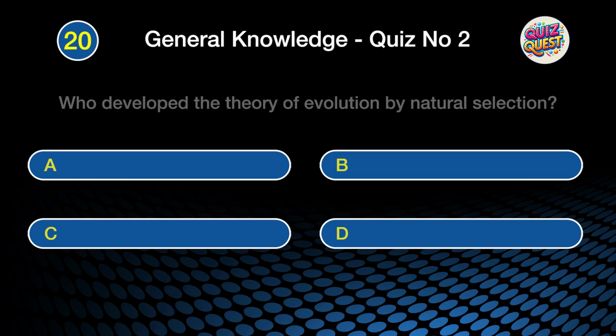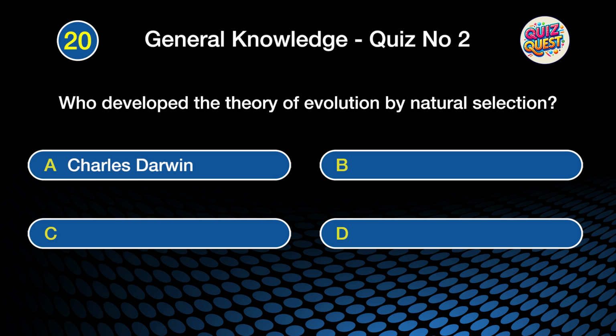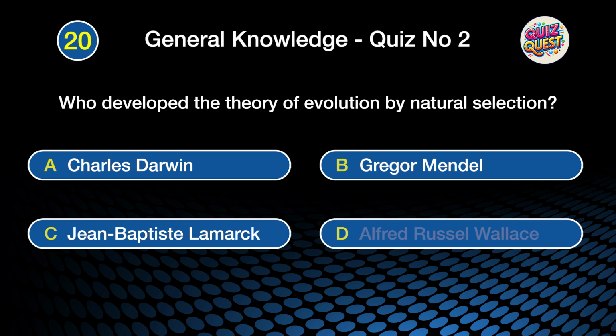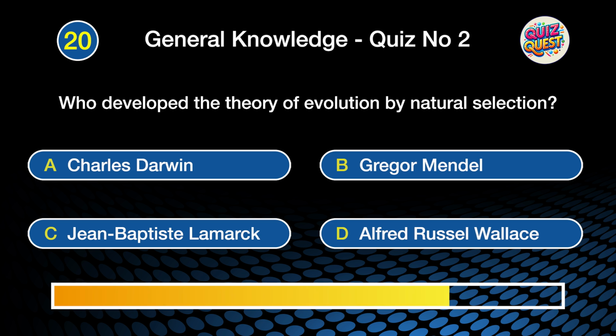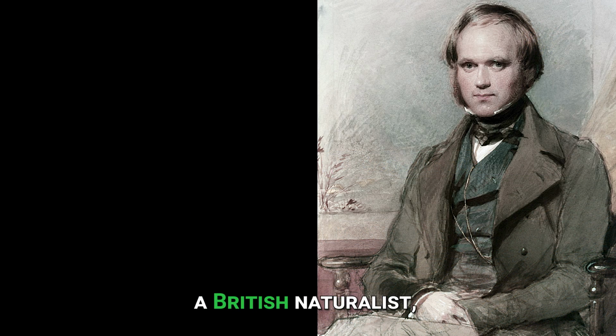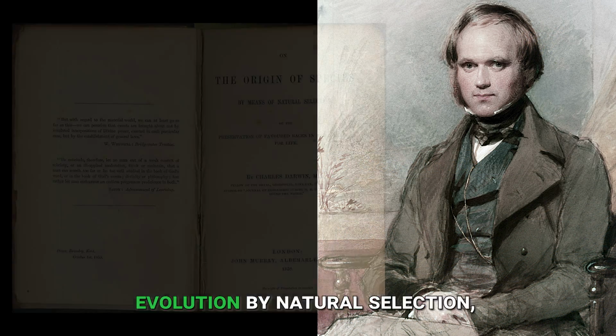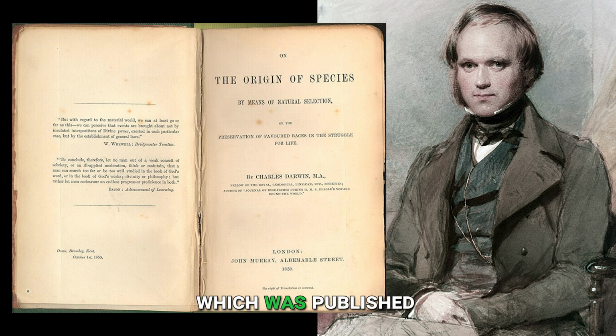Question 20. Who developed the theory of evolution by natural selection? Was it A. Charles Darwin, B. Gregor Mendel, C. Jean-Baptiste Lamarck, or D. Alfred Russel Wallace? The correct answer is A. Charles Darwin.